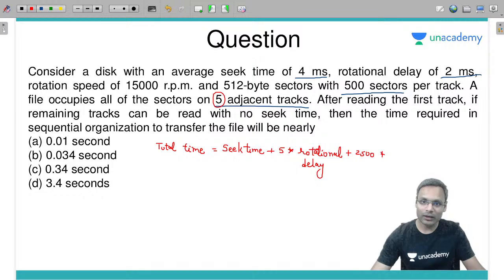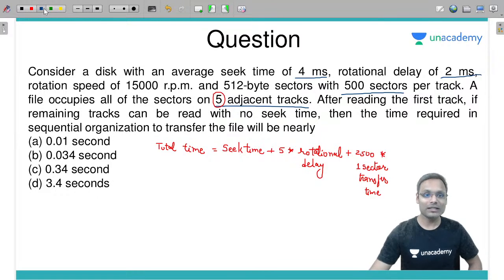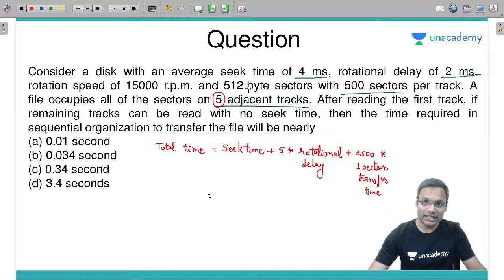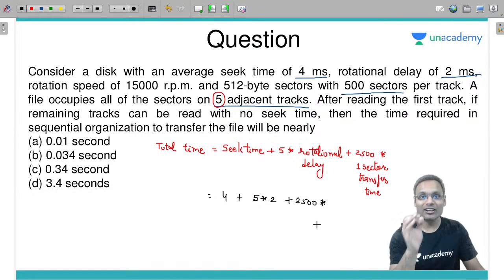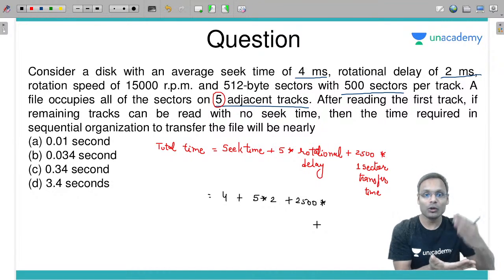So 2500 into 1 sector transfer time. Now, how much is 1 sector transfer time? That you will have to calculate. So, let's keep the values. Seek time 4 millisecond plus 5 times rotational delay 2 millisecond plus 2500 into the transfer time of 1 sector. 1 sector transfer time depends on 1 rotation.